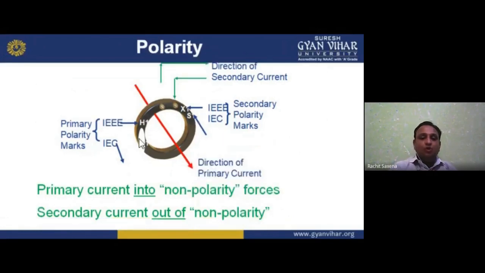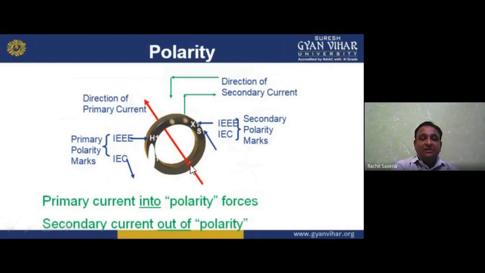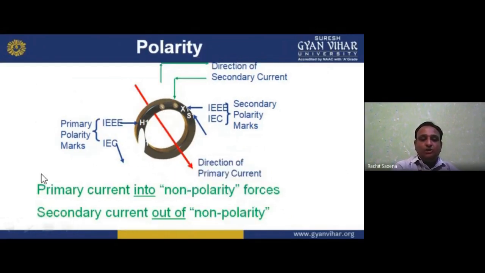Now again I am showing you here, primary current into non-polarity, secondary current out of the non-polarity. See here, again the direction of the secondary current. So we have the IEEE and IEC secondary polarity marks, and the primary polarity marks from IEC. Here is the direction of the primary current input, so the output is at the polarity of the secondary. So primary current into non-polarity, we have the output, and secondary current out of the non-polarity.